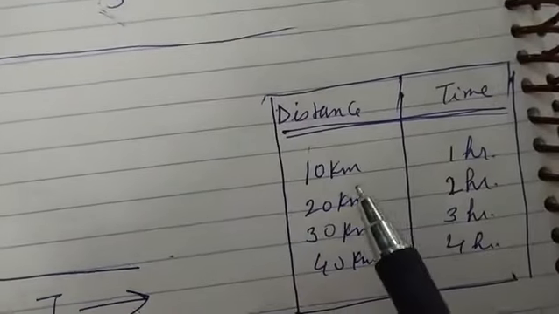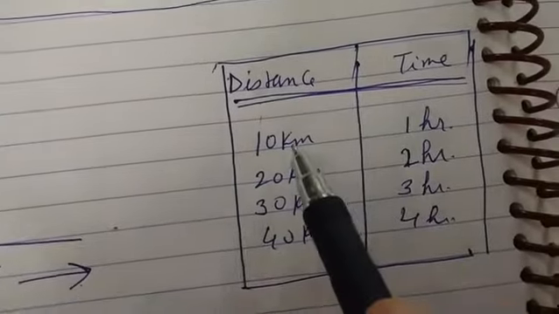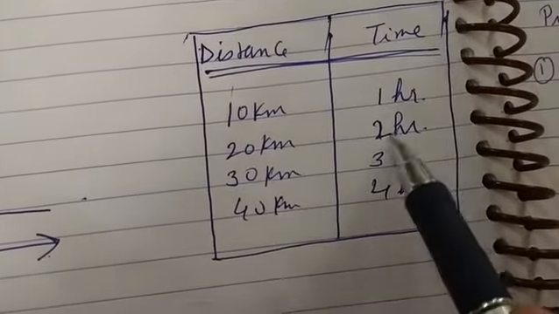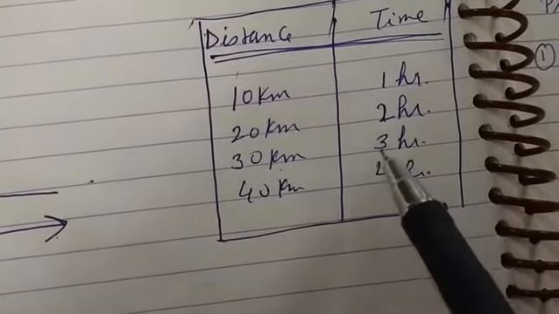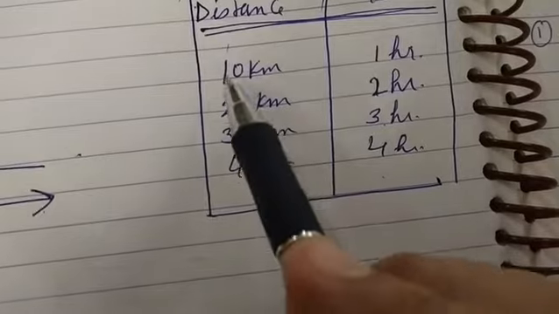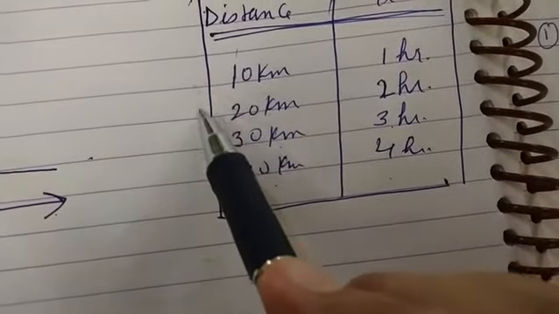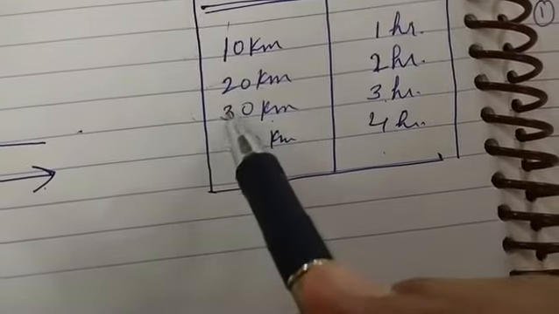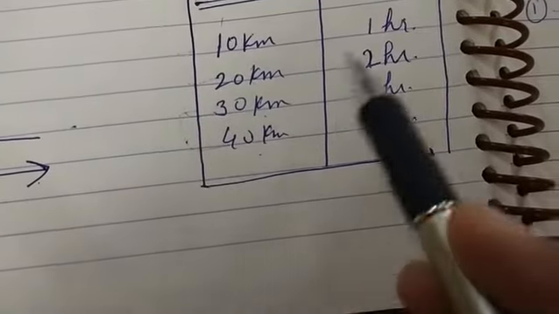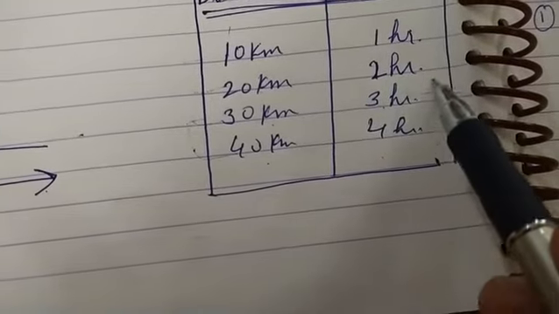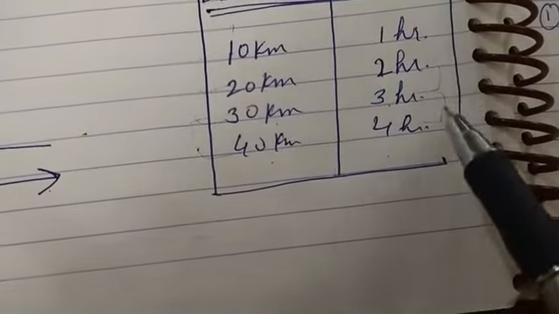Suppose this is the table given. Distance travel is 10 kilometer in 1 hour. Distance travel is 20 kilometer in 2 hours. Distance travel is 30 kilometer in 3 hours and 40 kilometer in 4 hours. Now see the difference between 10 and 20. Differences 10 kilometer. Here also differences 10 kilometer, 30 and 40 differences 10 kilometer. Time interval 2 minus 1 is 1, 3 minus 2 is 1, 4 minus 3 is 1.